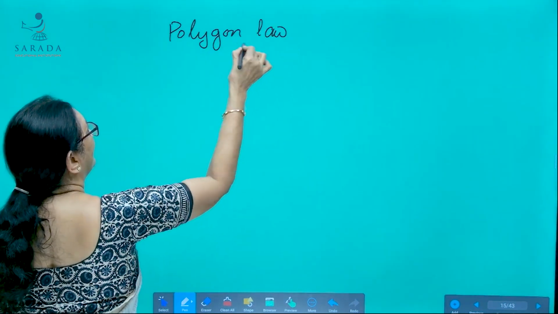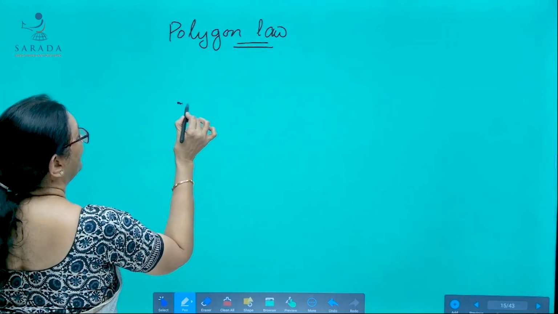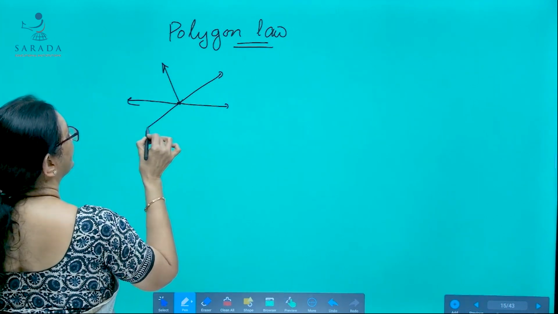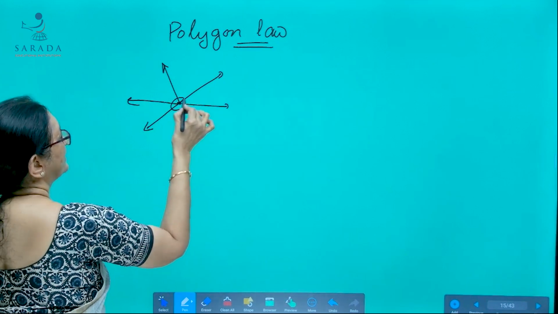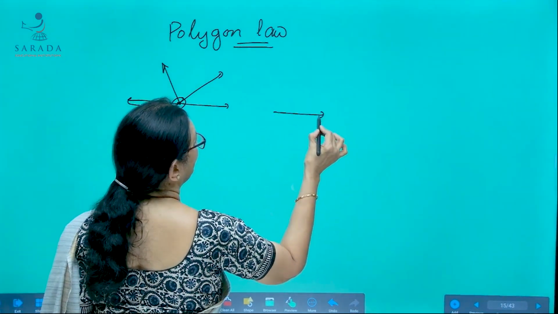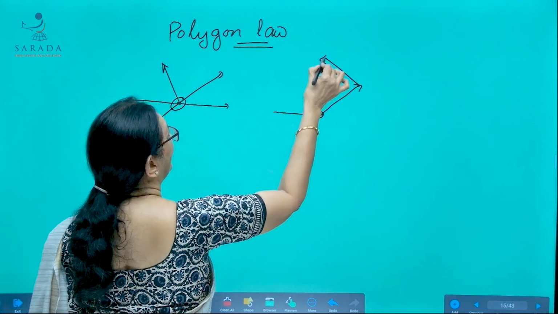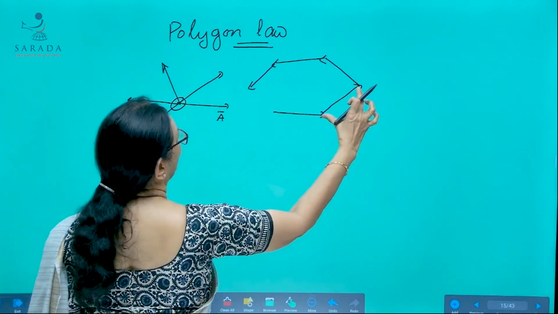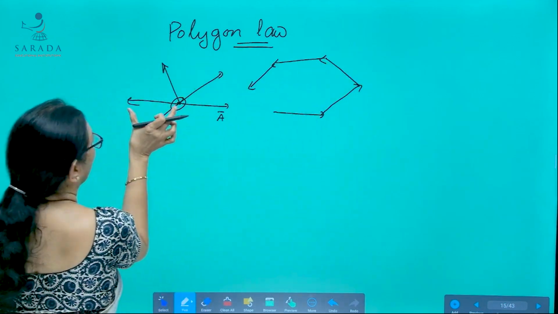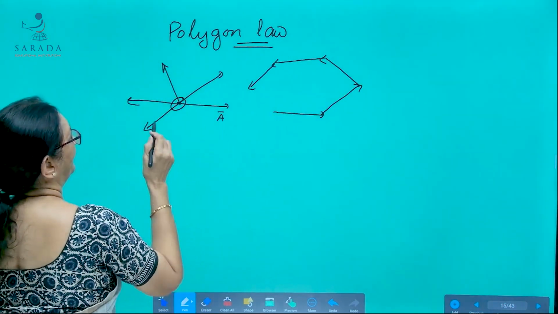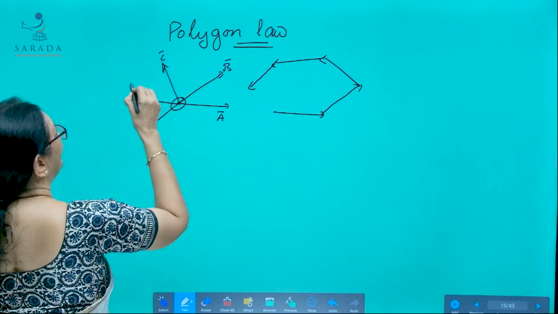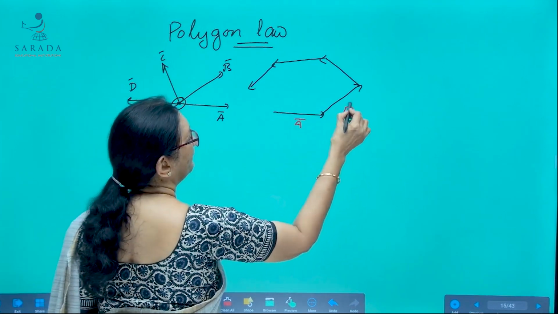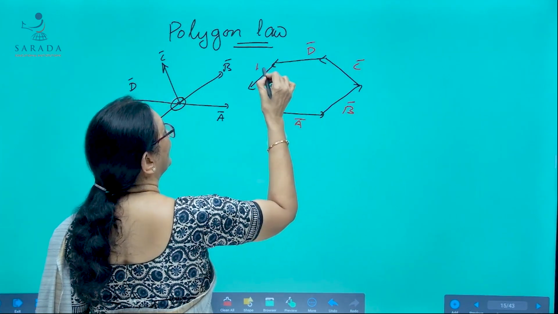Here, look very carefully. A number of vectors are simultaneously acting on a point. Then they are represented by the adjacent sides of a polygon like this: A bar, B bar, C bar, D bar, E bar.